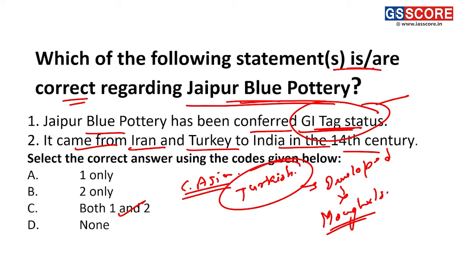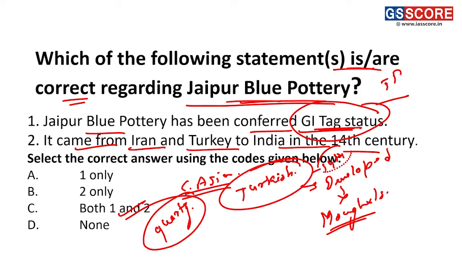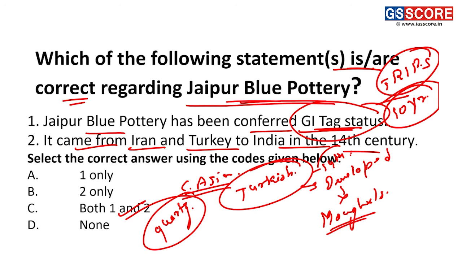And a very significant feature associated with the Jaipur blue pottery is that they don't use clay and they use quartz in their making. And this technique, as we have discussed, has traveled to India with the early Turkish conquest in the 14th century, as you all know, and later Mughals also adopted this technology. With regard to the GI tag, India has established the GI Act in accordance with the TRIPS agreement, as you all know, and there is a validity of 10 years, which can be renewed, but if not renewed, it can expire also.